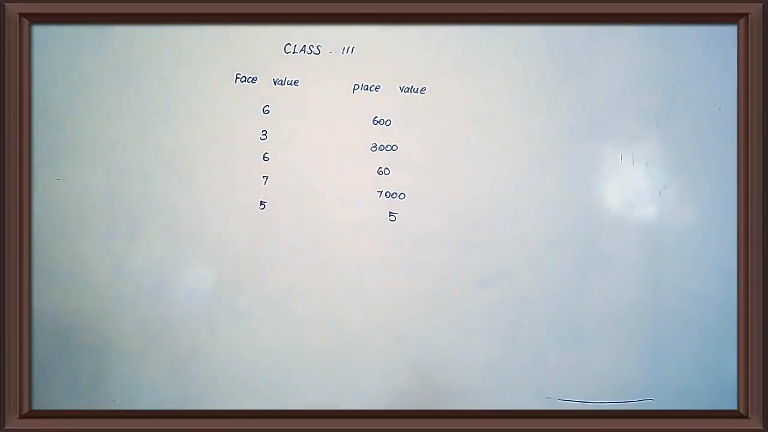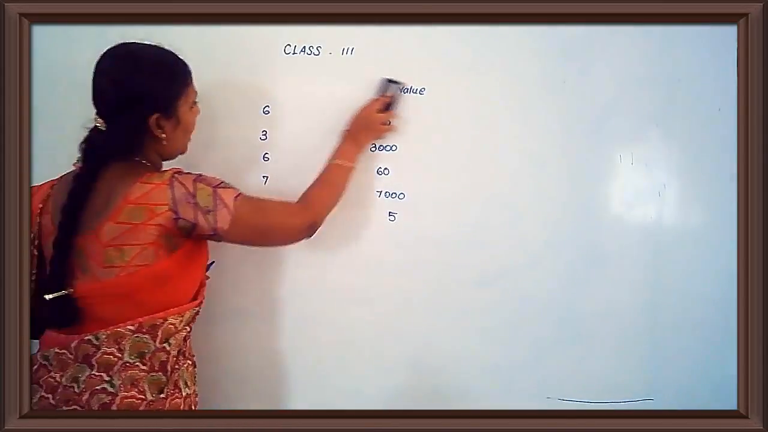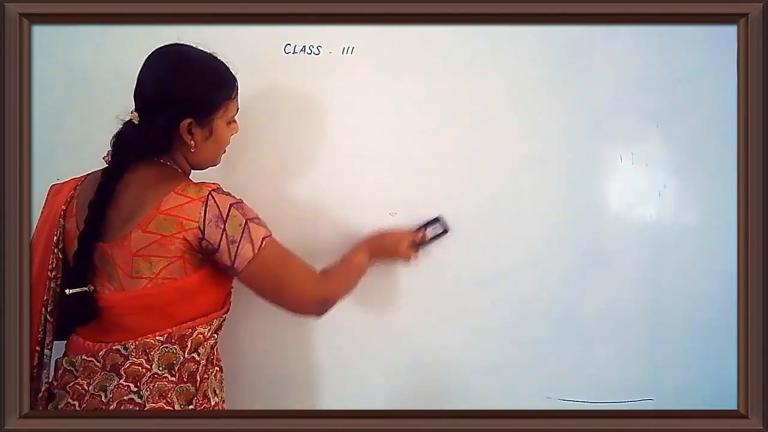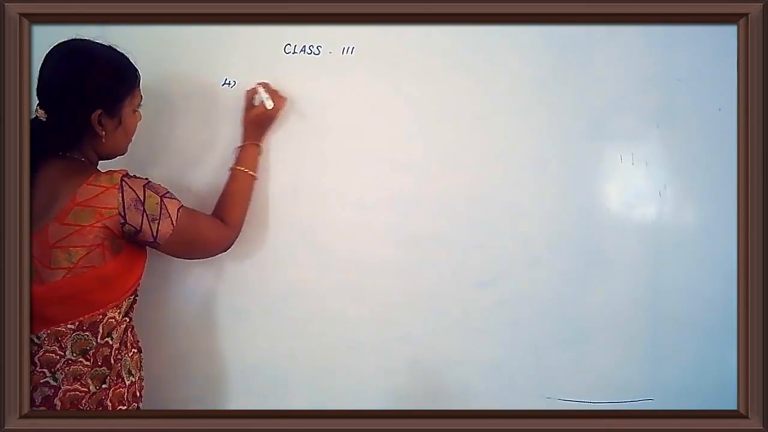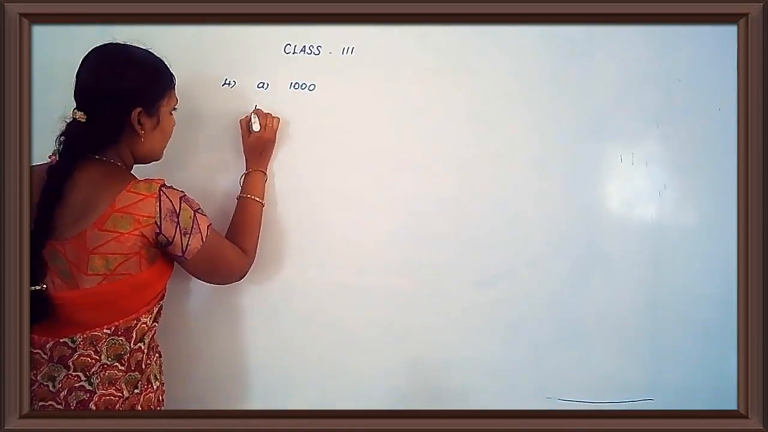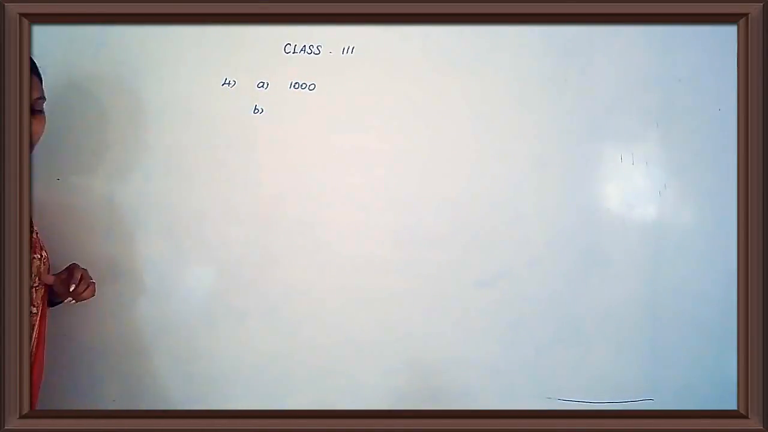The smallest 4-digit number? 1000. Yes or no? Already you are studying this one, yes? The fourth one, A answer is 1000. Then see the second one, B.